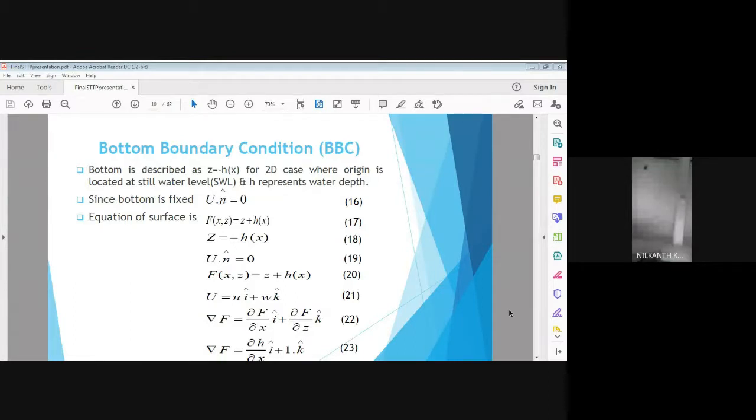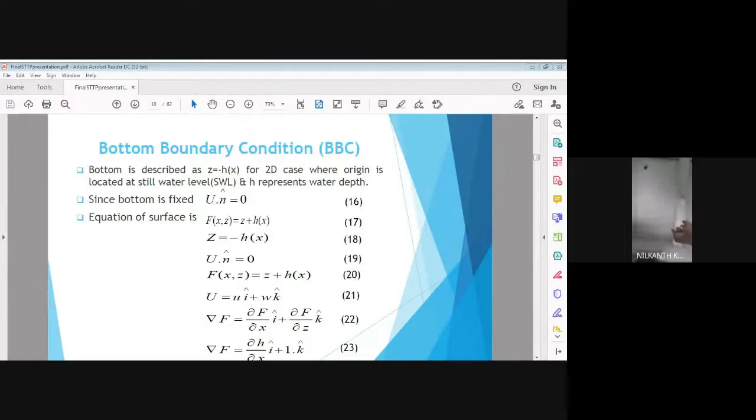the particle, that is z, is given as minus h of x, so that this h varies when we travel from left to right at different x coordinates. The value of h, that is the impervious bed of the ocean, is sloping.